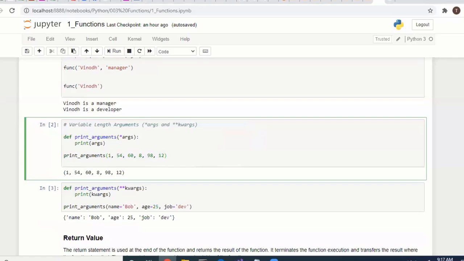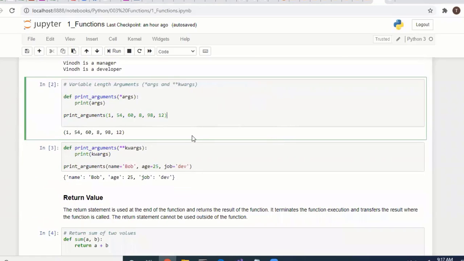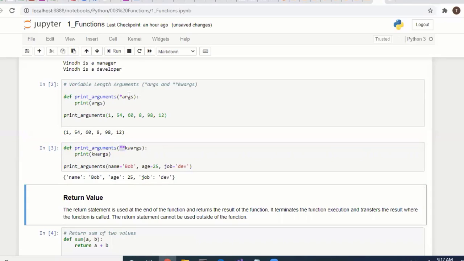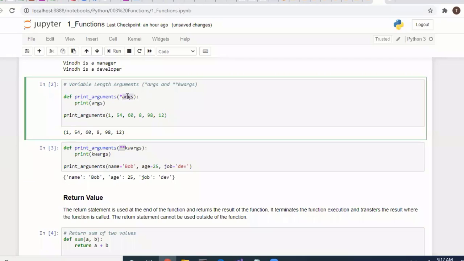If you are handling more than one key-value keyword argument, you can use double star. You see the difference here, right? You can use any word here instead of kwargs.